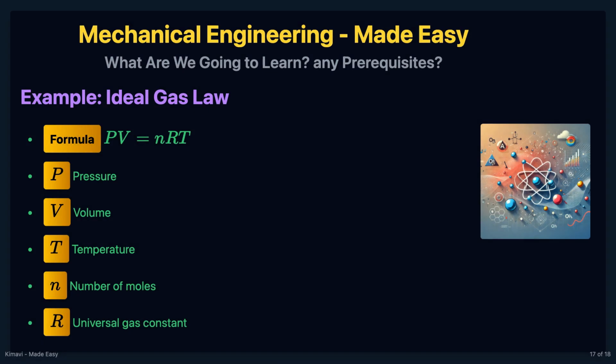The ideal gas law relates the pressure, volume, and temperature of an ideal gas. The formula is PV equals nRT, where P is the pressure, V is the volume, T is the temperature, n is the number of moles of the gas, and R is the universal gas constant.